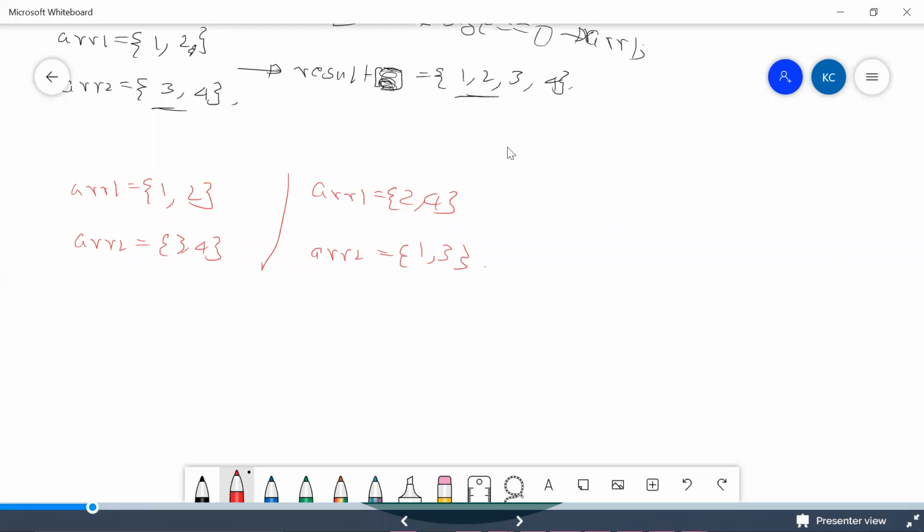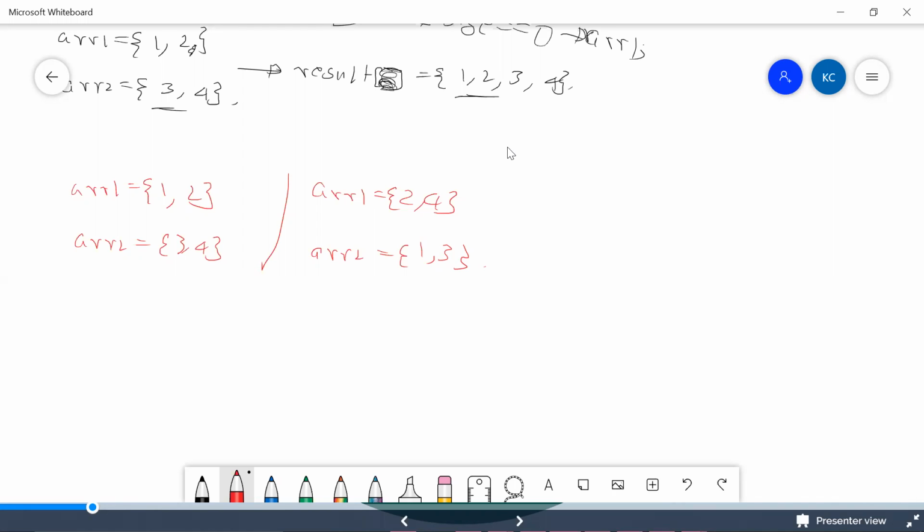Right? This is also sorted. This is also a valid example, right? ARR1 is sorted, ARR2 is sorted. Here also ARR1 is sorted, ARR2 is sorted, because this is less. And we need to merge these two. When I try to merge these two, we'll be taking something like this, right?